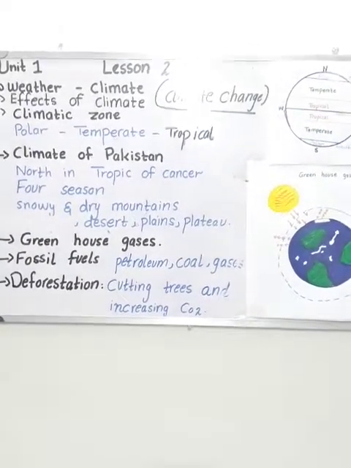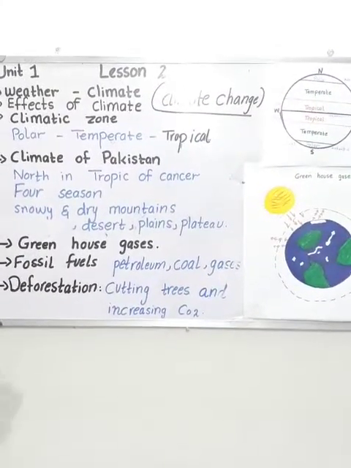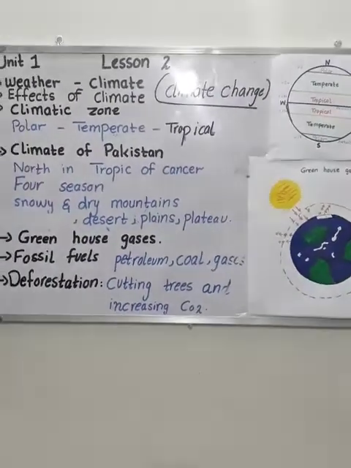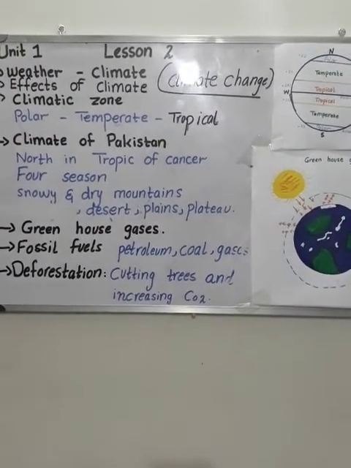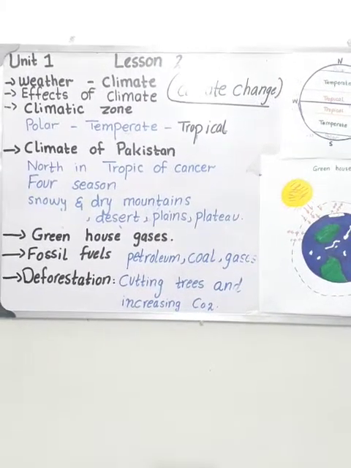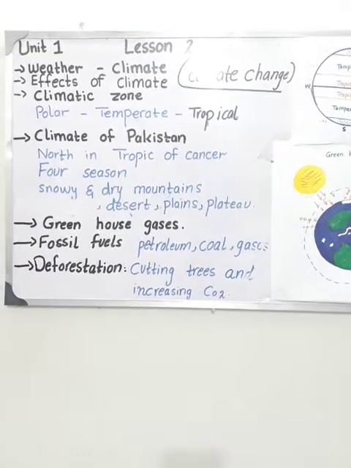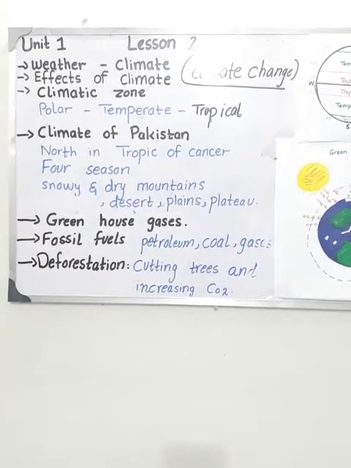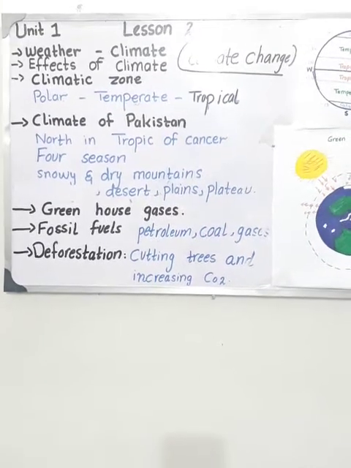I hope I cleared all your points about lesson number 2: weather, climate, effects of climate, climatic zones, climate of Pakistan, greenhouses, and effects of greenhouses, which is obviously climatic change. So fossil fuels, petroleum, coal and gases, and cutting trees are increasing the carbon dioxide.